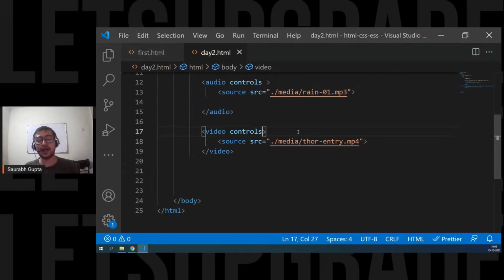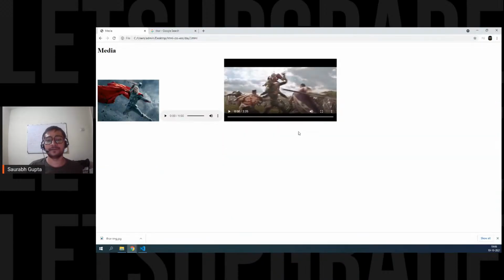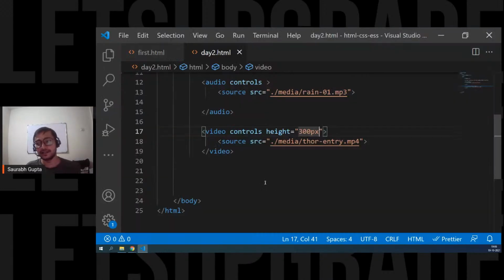Yes, definitely. Now guys, as this is a video and not an audio, you also have height and width available here because it has a frame, right? So we definitely have height and width to manage the size of the video. I can just make it small like this. Here we go. See that? Because it has a frame, you can adjust it anywhere, so you have height and width available.